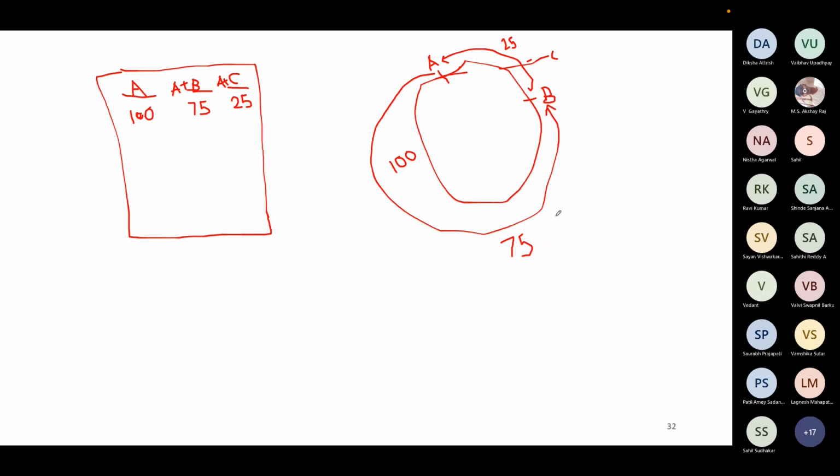Actually, I had a doubt. I don't think that C should be there, because A plus B will cut the fragment into two pieces, like 75 plus 25. So 25 should be in the column of A plus B, right? Yeah, we have shown the possibility that if C is there, the 25 will be divided.